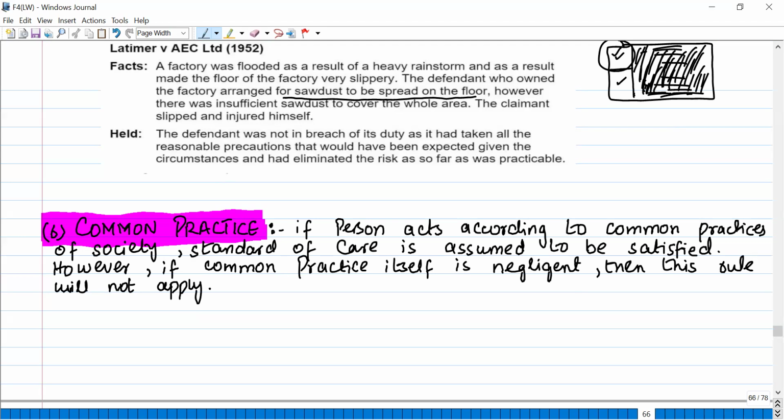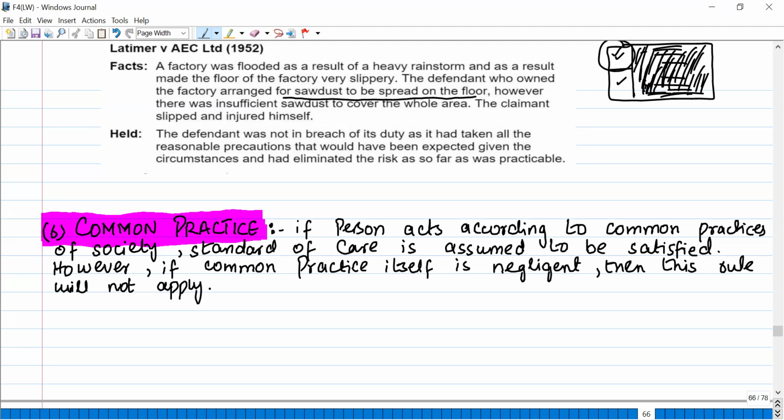Okay. Now if he goes and puts up the claim in the court that my employer was negligent, they did not provide me with the helmet that would cover the full face as well, so they are entitled to compensate me. Now in that case, the employer can use this as a defense that this is a common practice. Everyone in this area uses the helmet in which the face is not covered. It's a common practice. So in that case, the common practice will work. So the standard of care will be assumed to be one that is in common practice. But if the common practice itself is negligent, then this rule will not apply.